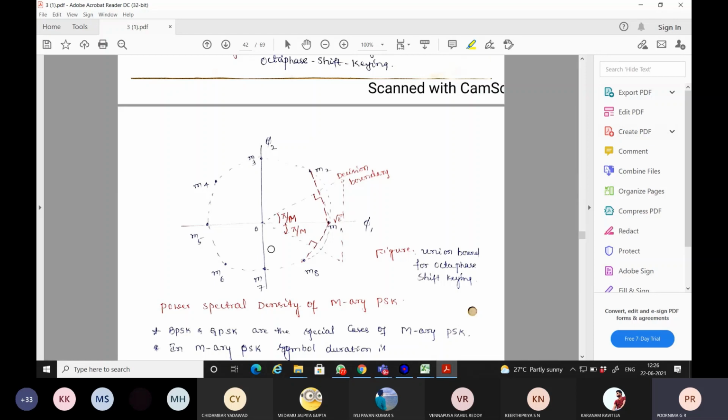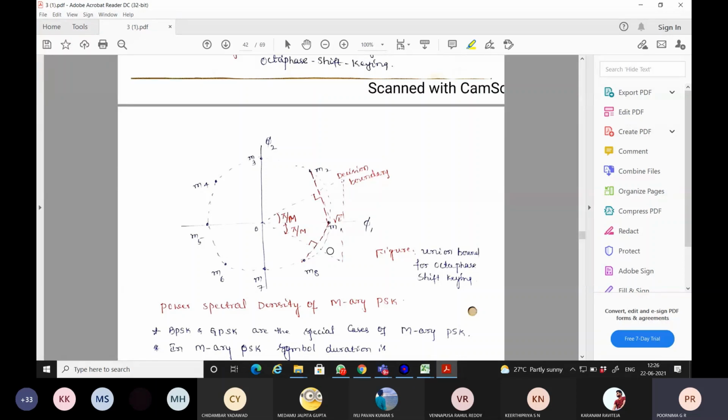So for that, let us consider the 8 or octal phase shift keying two-dimensional space diagram. In this, M1 and M2 let us consider as the two message vectors. M1 has root E, M2 also has root E. But the decision boundary is exactly half. So you can construct a right angle triangle between M1 and M2 with respect to the origin.